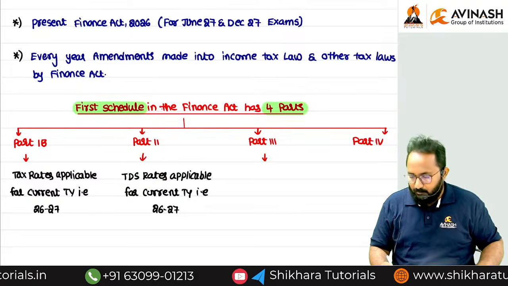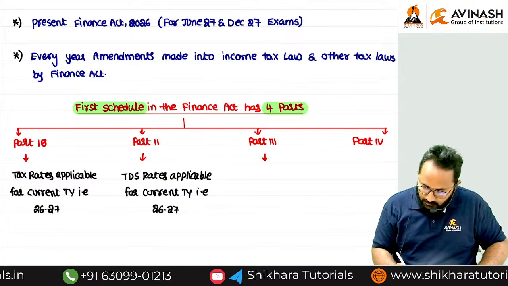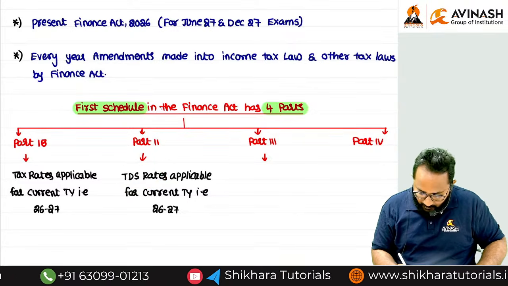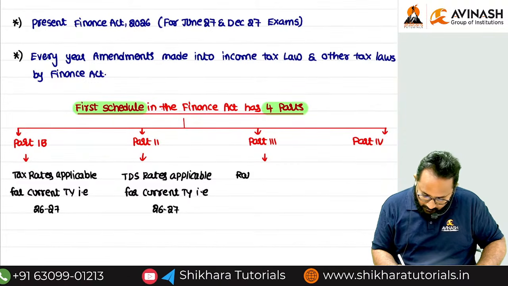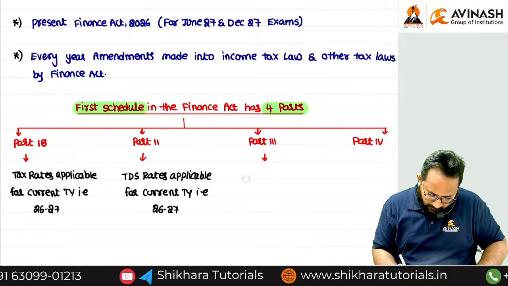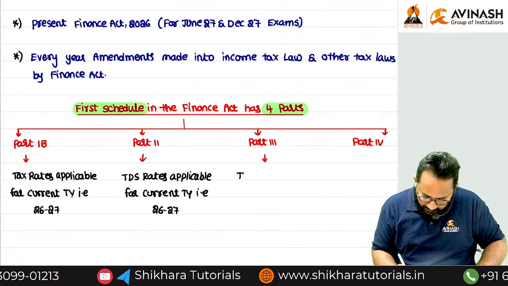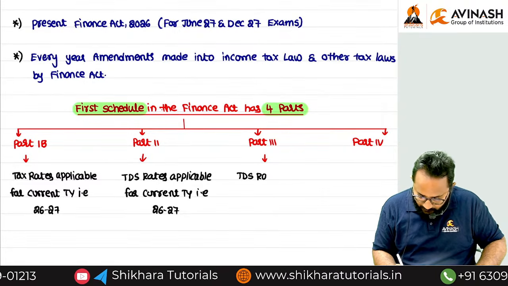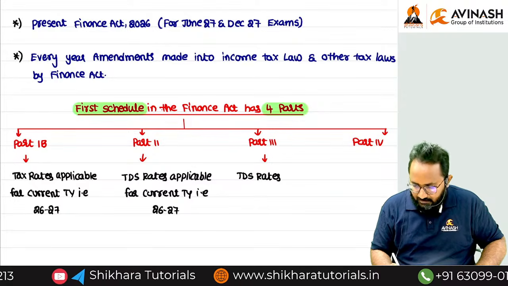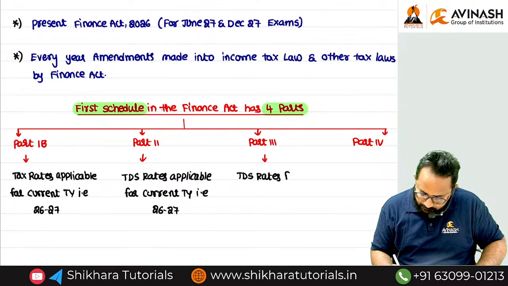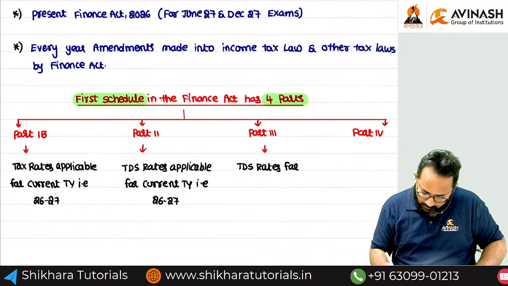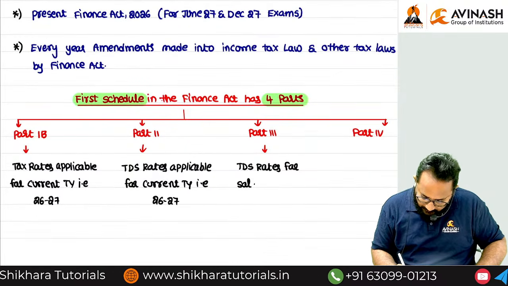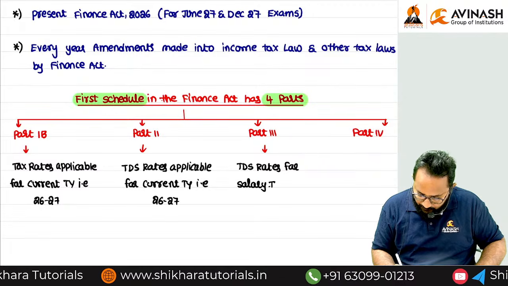Please try to write it down, ma. TDS rates for salary income.